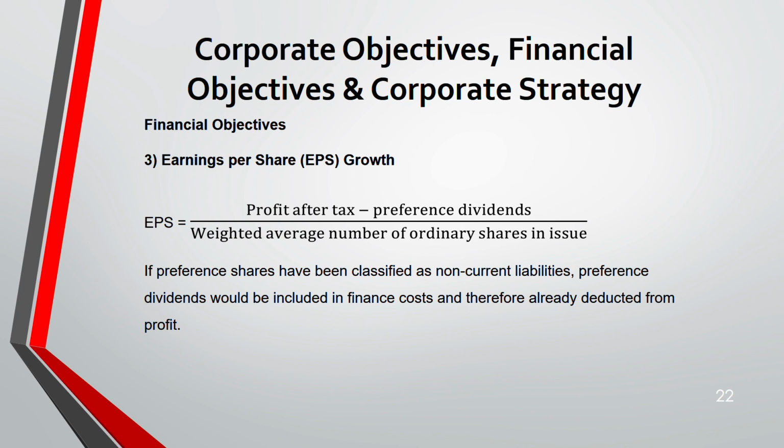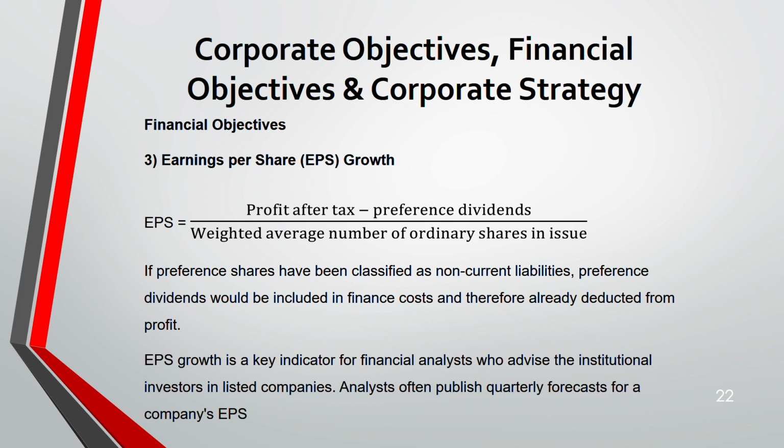That means it has already been deducted from the profit, because see the formula, profit after tax, you must have already deducted that finance cost from profit, so you don't have to deduct again. So profit after tax minus preference dividend: if it is classified as non-current liability, it is already deducted. If it's equity, then only you deduct preference dividend from profit after tax. Why? Because preference dividend shareholders are paid before ordinary shareholders.